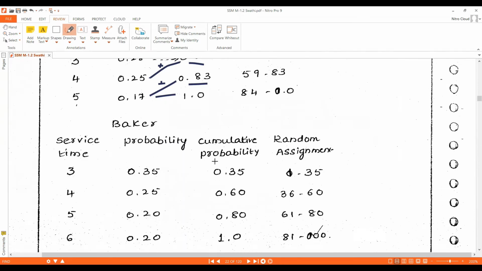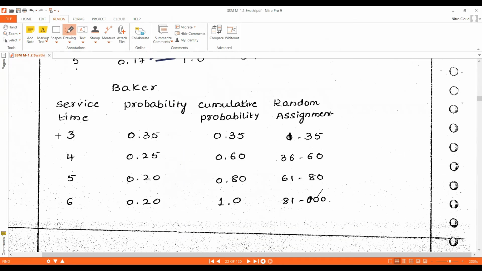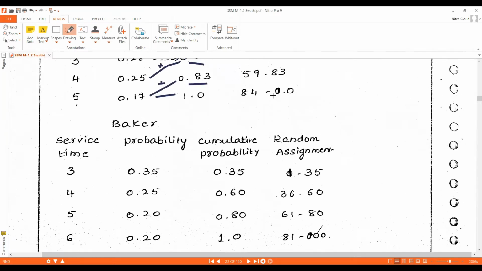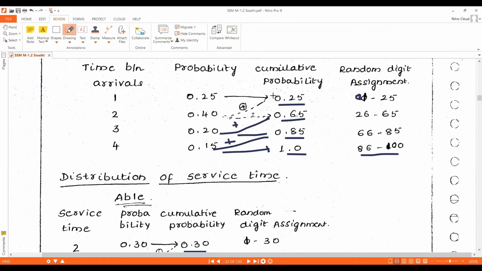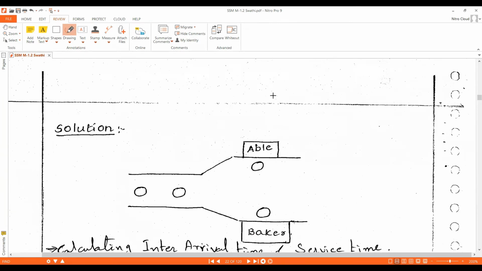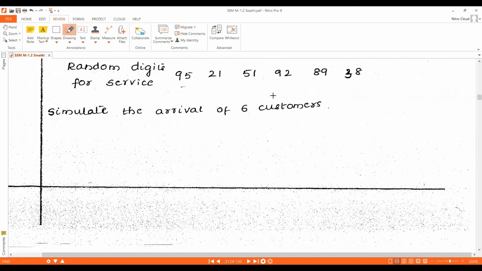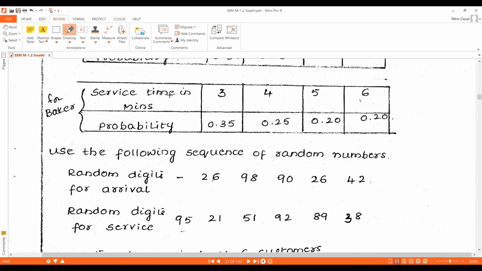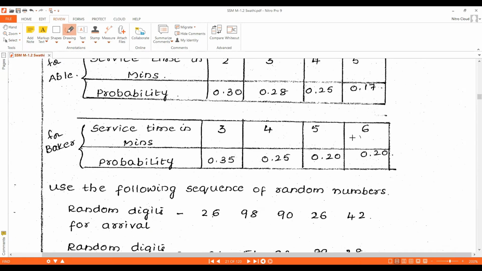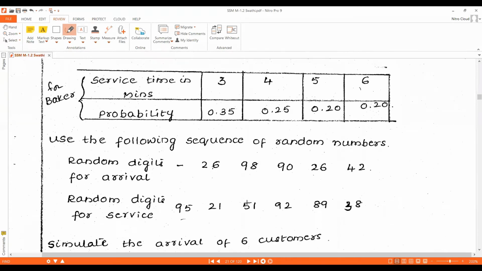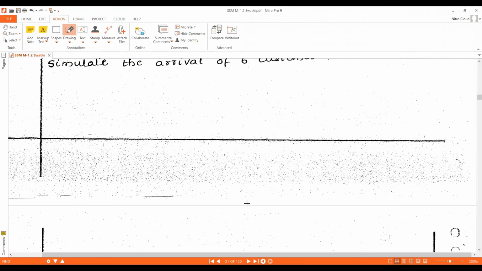Now we need to draw the service time distribution table for Baker. The service time and probability for Baker are given in the question, so we will copy the same thing. Here is Baker's service time and probability: 3, 4, 5, 6, with probabilities 0.35, 0.25, 0.20, 0.20. We'll copy this as it is.